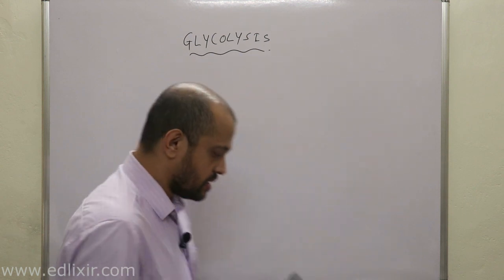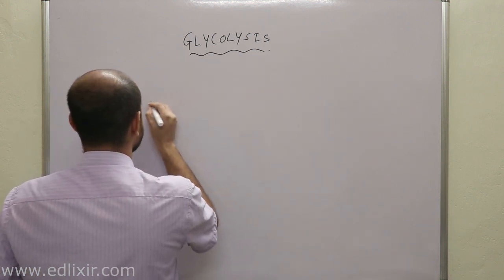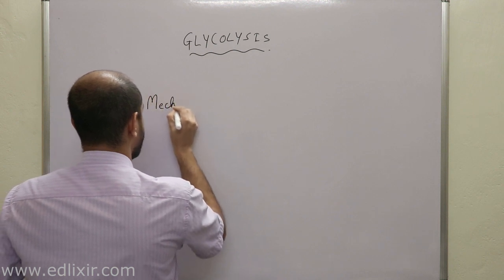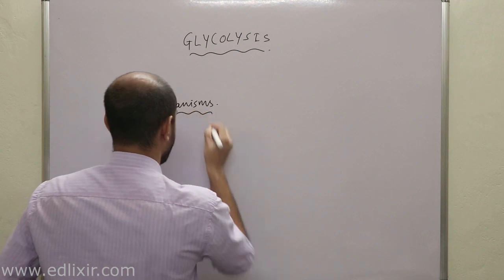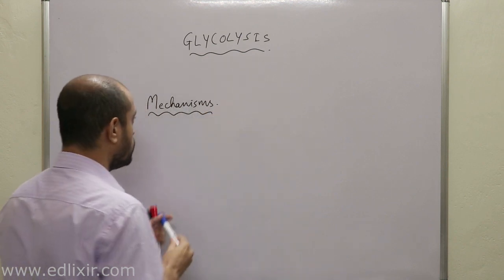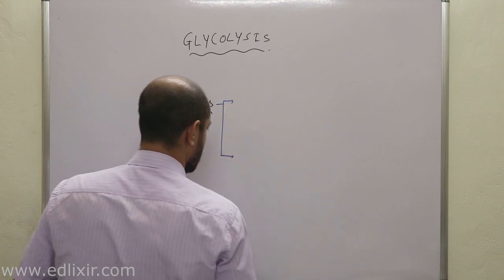Now listen, there are actually two mechanisms by which glucose enters your cell.